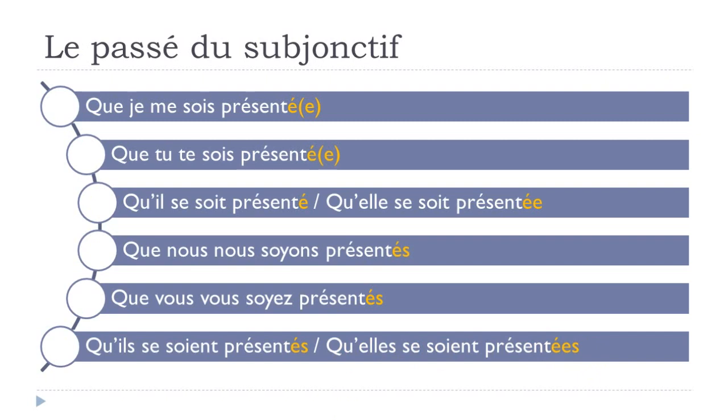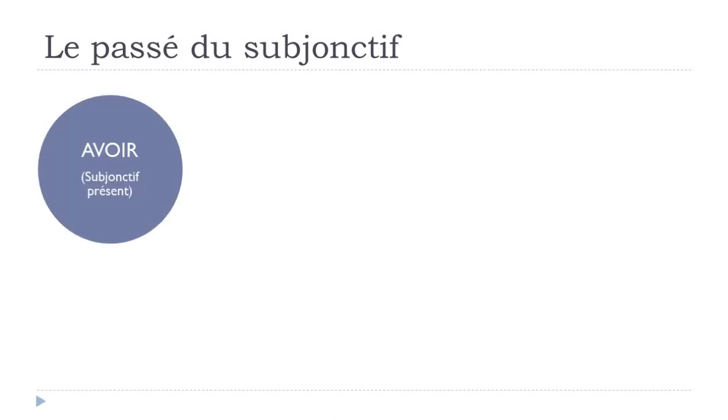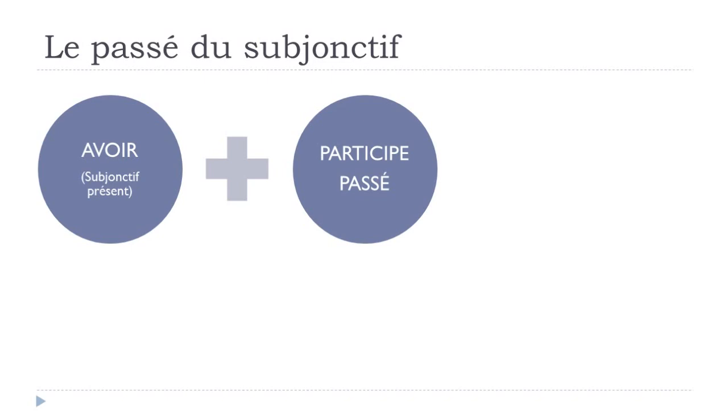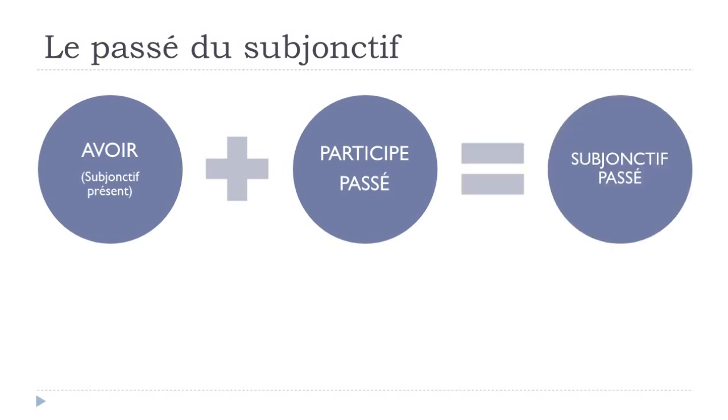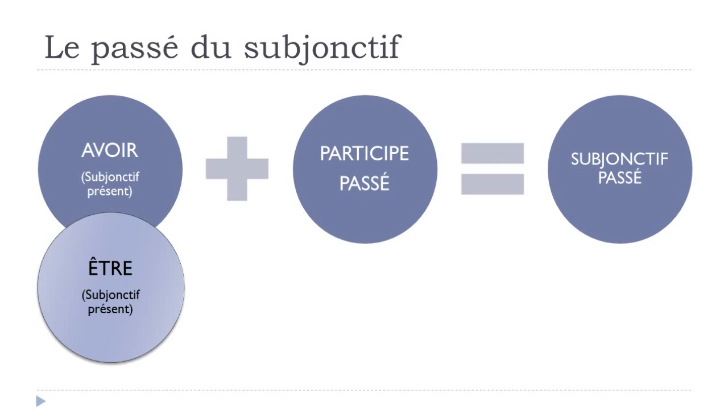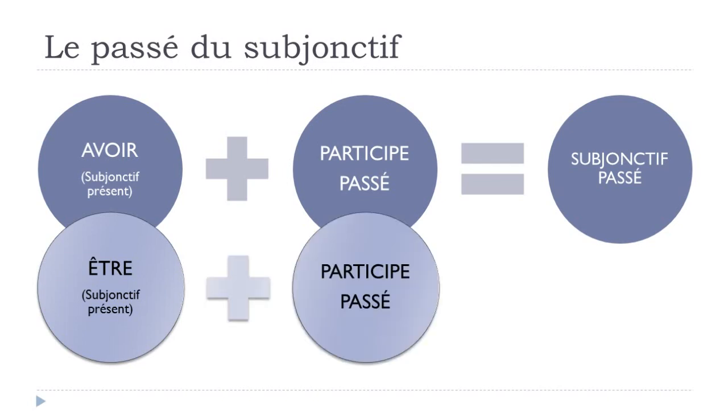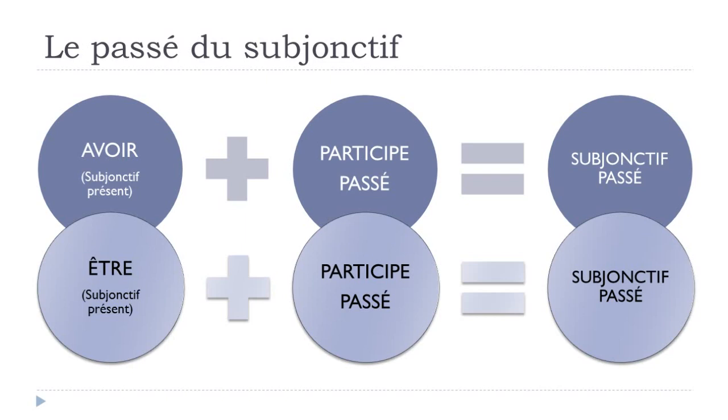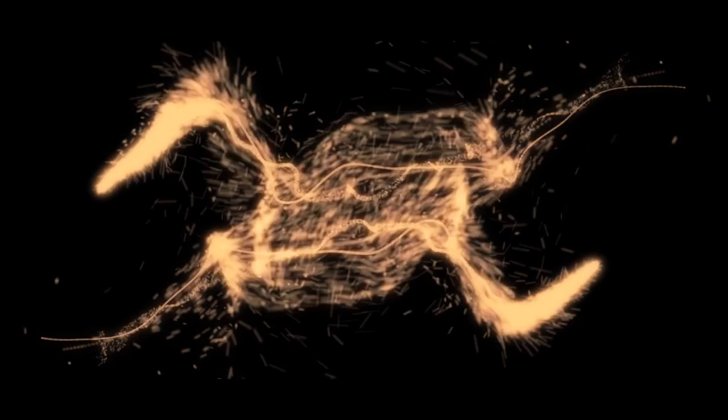Okay? All right. So if there is one thing to remember, it is the following. If you want to construct this passé du subjonctif, first you will have to put avoir at the subjunctive présent, then your participe passé, and you will get your subjunctive passé. In all these exceptions that we saw, être, subjonctif présent, and the participe passé, and you will get your subjonctif passé form.